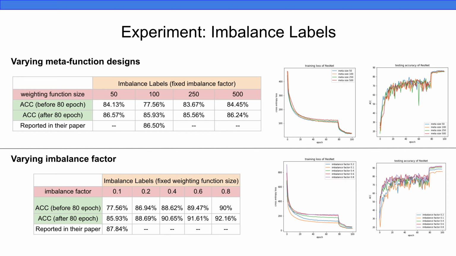Here are the results of the second experiment, that is, the imbalanced label experiment. The results also show the model is sensitive to hyperparameters. But with careful designs, the model can reach 90% accuracy even with higher imbalance vector, showing the strength of the method. And comparing with the previous experiment, the model seems to perform well and stable at this noise setting.